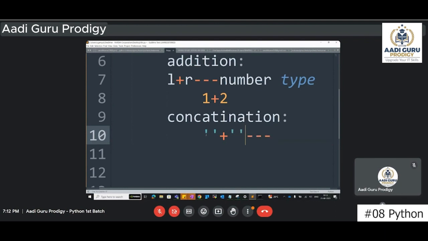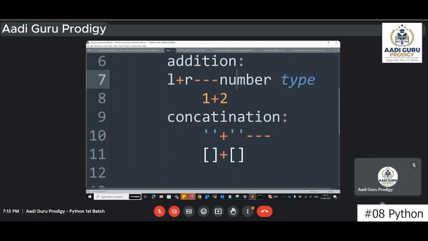If you are using a list here and a list here also, that means other than numbers, you can use any type of data, but both the sides should be of the same type.